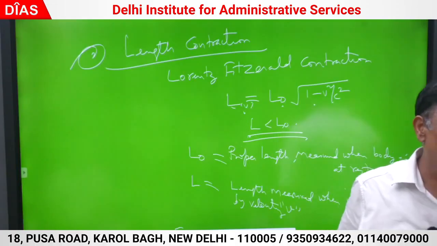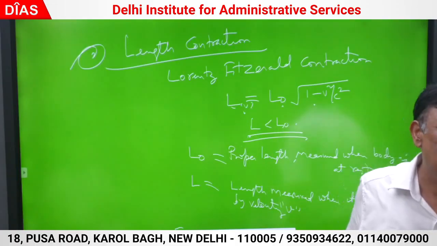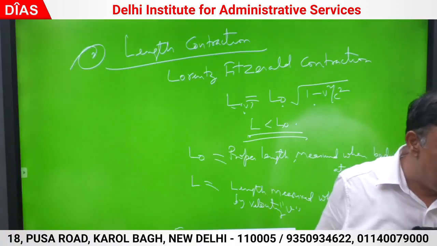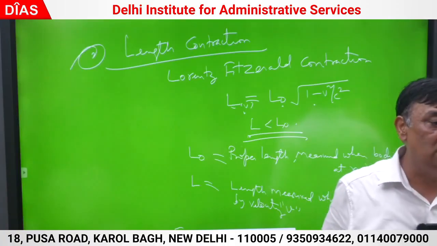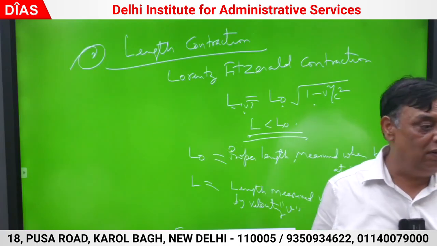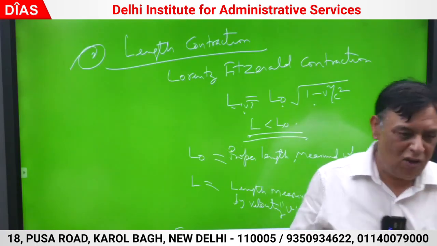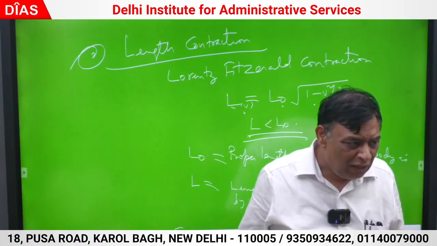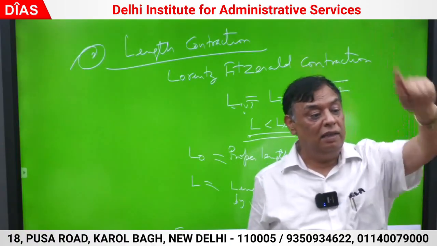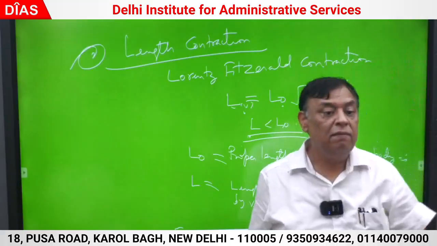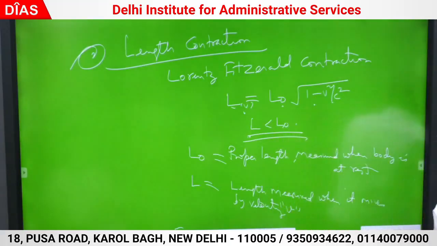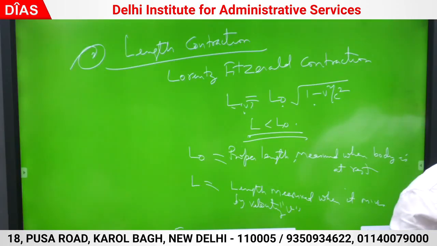If you are going on a train, traveling in a car or on a space journey, how are you going to measure the proper length? Proper length is to be measured when the body is at rest. Where is the body at rest? Not in the earth frame. If you have gone on a space journey, then in that ship or rocket, you are at rest, but not for the observer on earth. For the earth observer, your distance will be a reduced distance. That is very important.